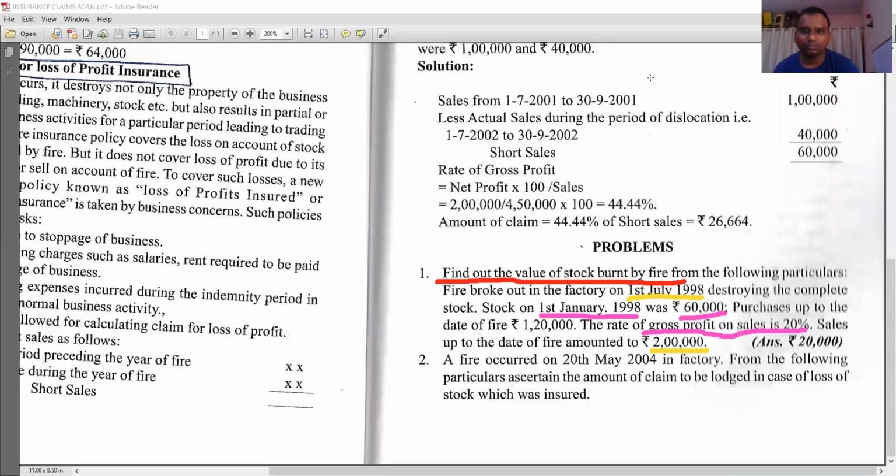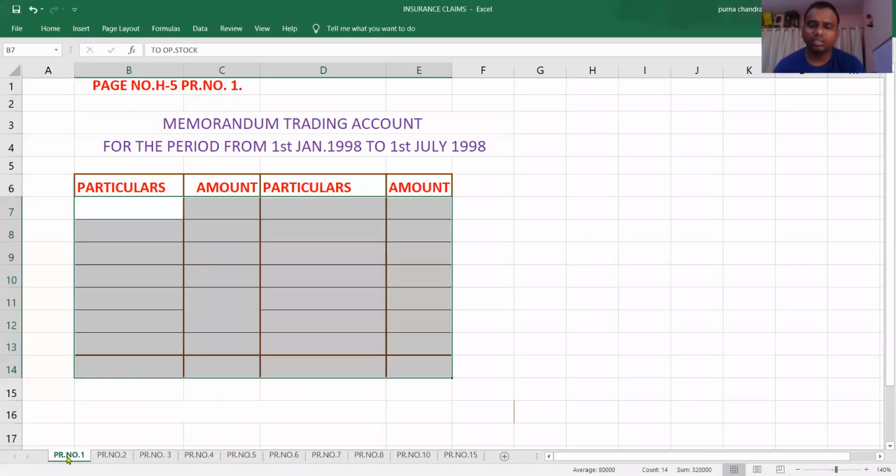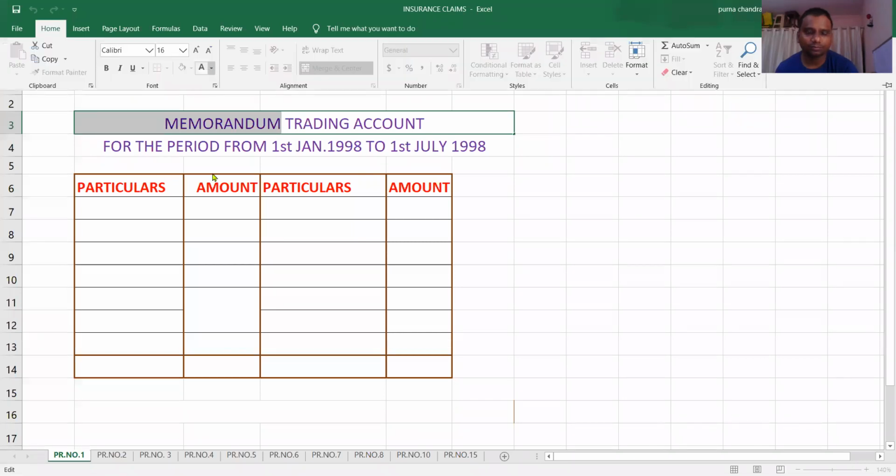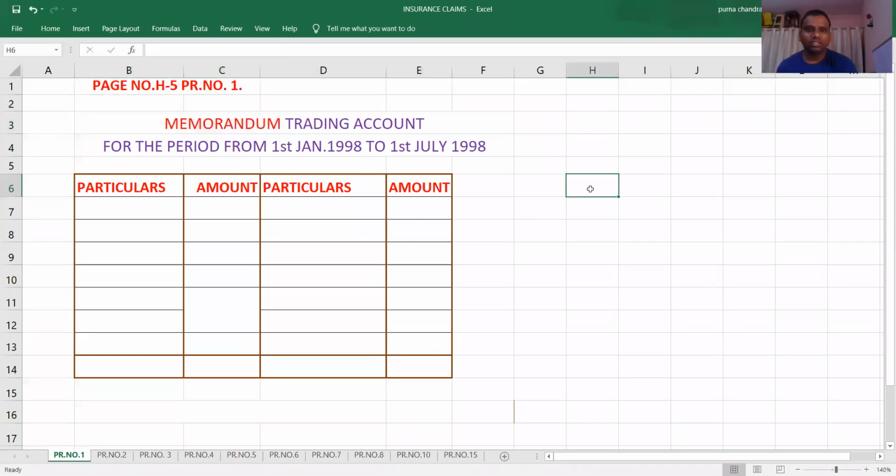Look at the answer. Now first draw the pro forma. Students, generally the trading account will be prepared at the end of the year, but here we are preparing the trading account for a particular period of time. So that's why we will use the word memorandum here. Memorandum trading account. You have to mention this word, memorandum trading account.